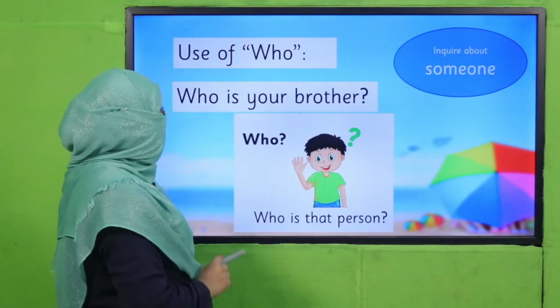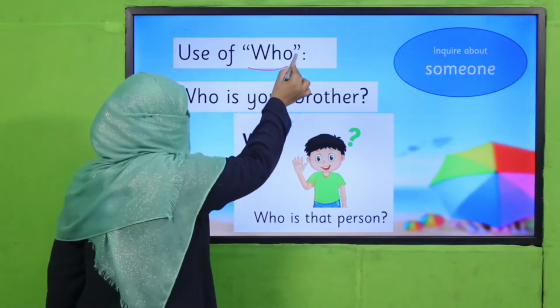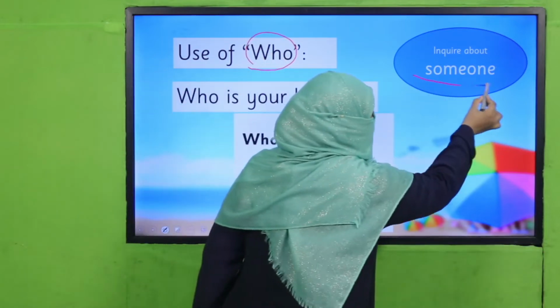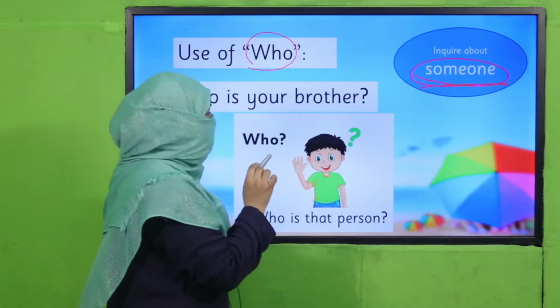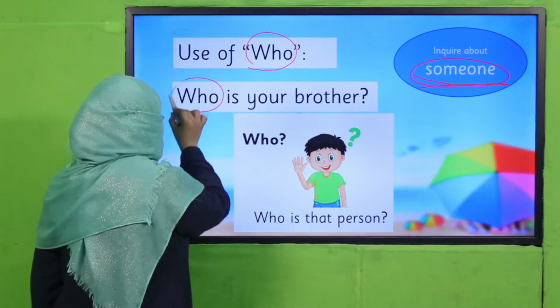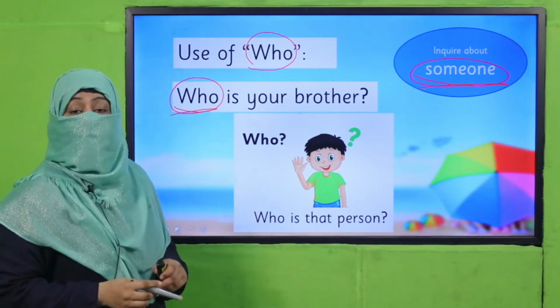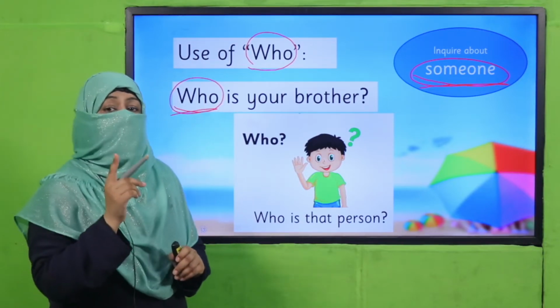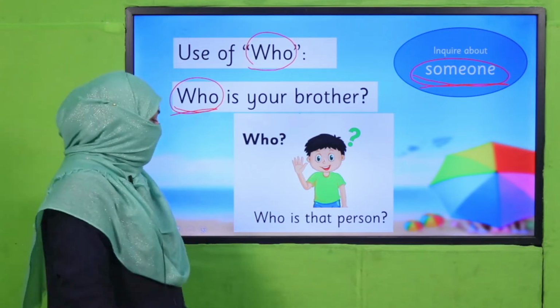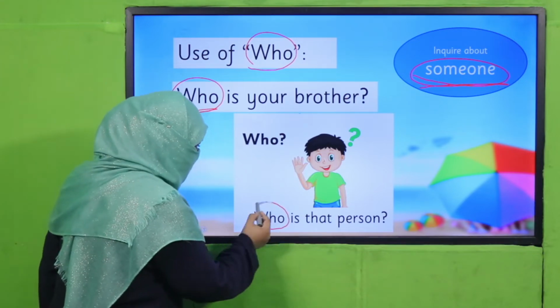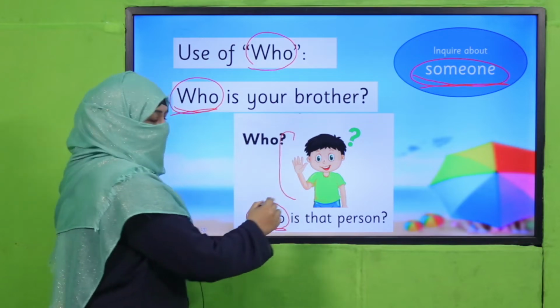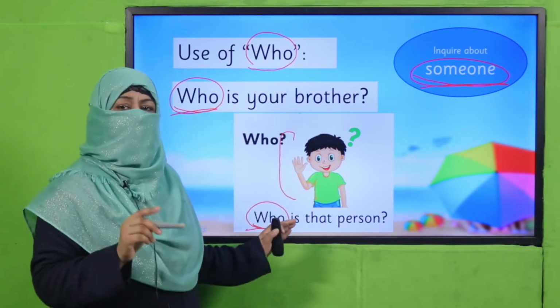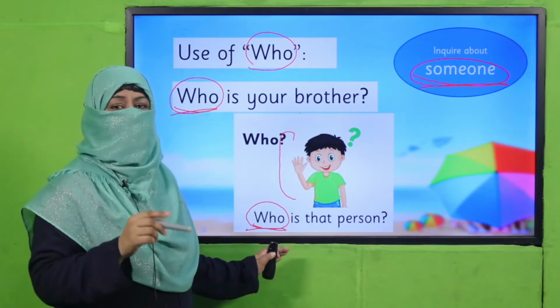Right? Next question word is who. We use who when we ask about someone, about a person. Who is your brother? So I'm asking you, who is your brother? It means I'm asking about a person. Or who is that person? So when you are being asked with who, you have to tell about the person.